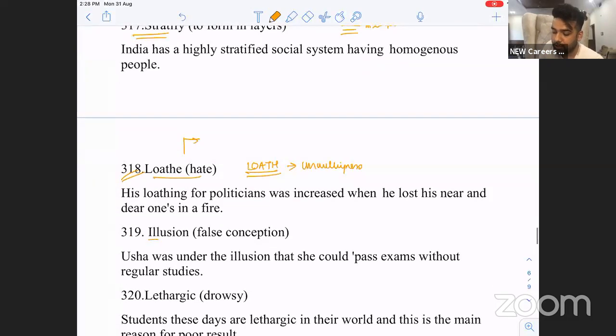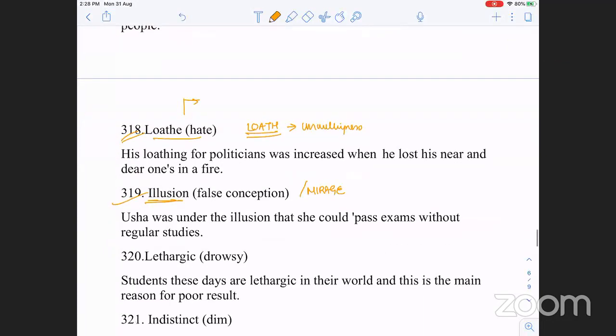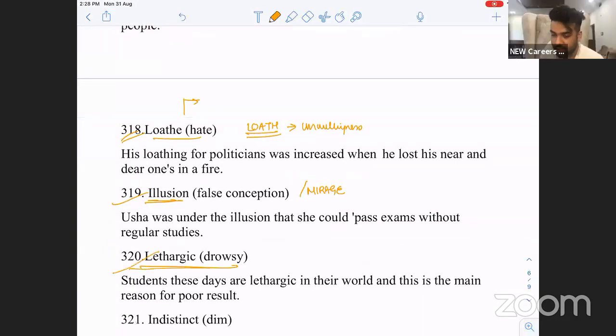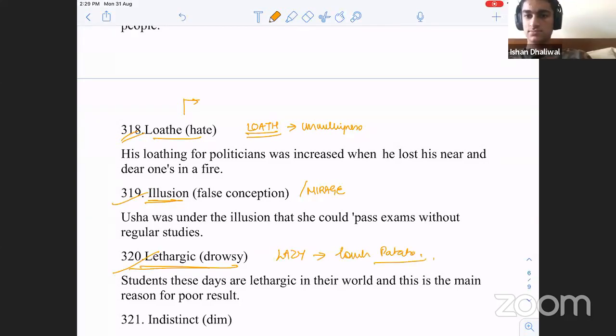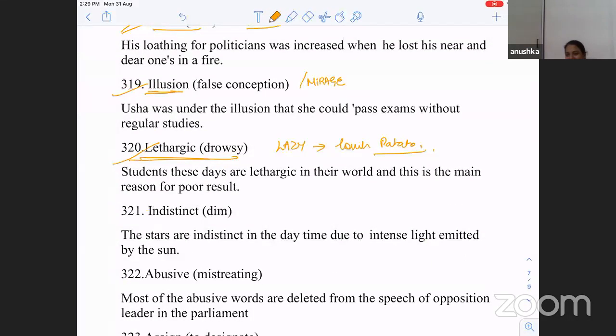Next, illusion is a false concept. Another word is conception, hallucination, mirage. Lethargy, drowsiness, lethargic. Another word for lazy people: couch potato, indolent, bedweed. Droopy is drowsy.